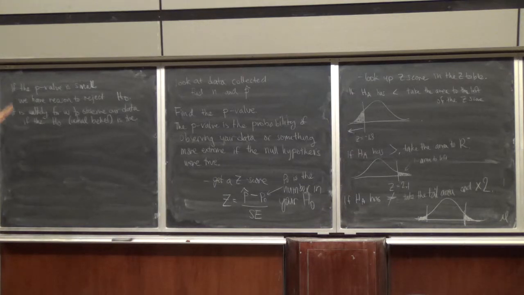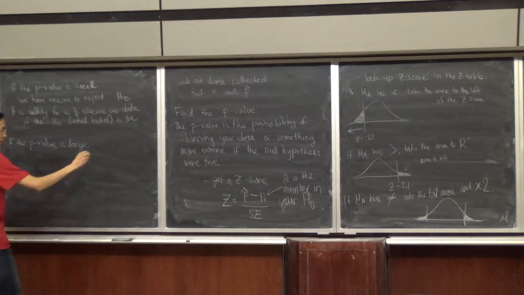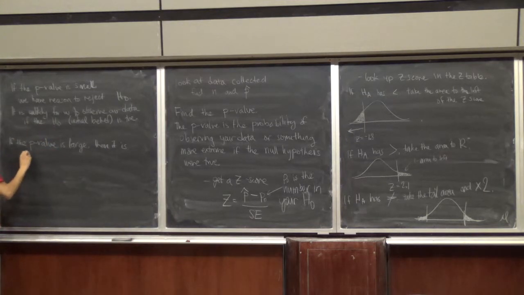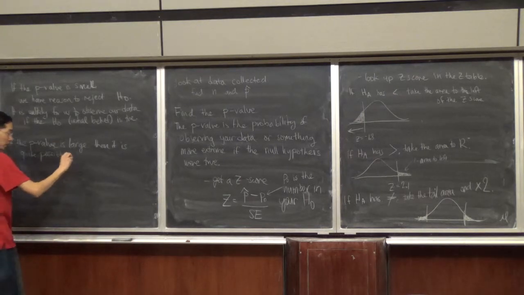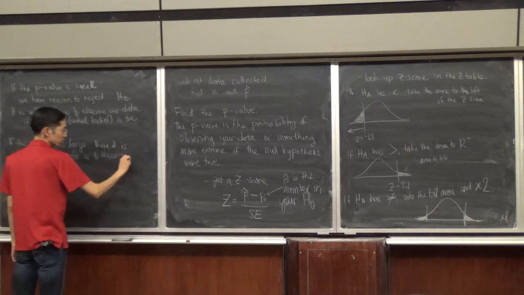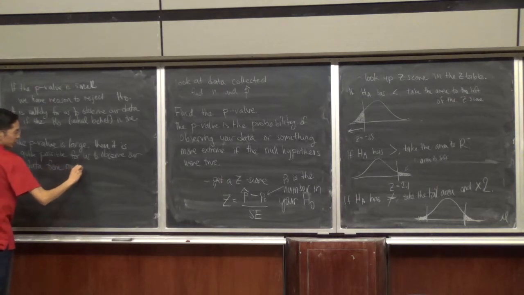And let me just write what the other side means. On the other hand, if the p-value is large, then it is quite possible for us to observe our data from random chance alone.